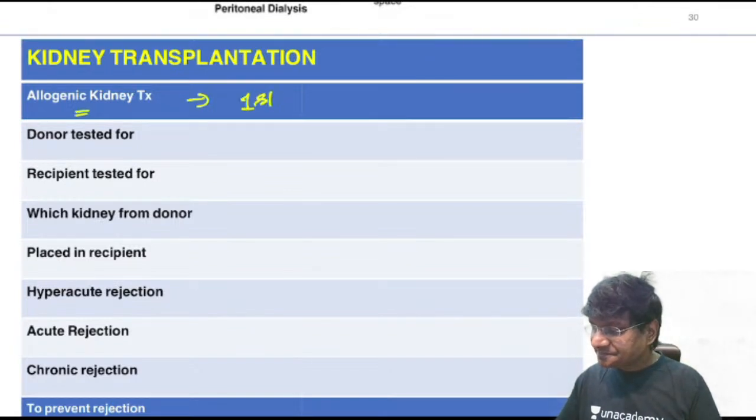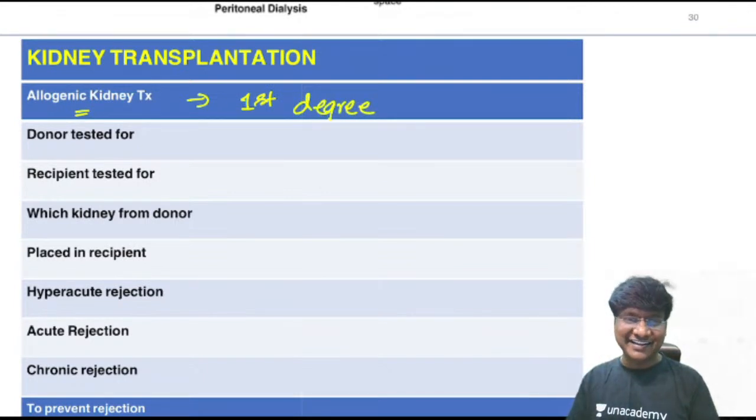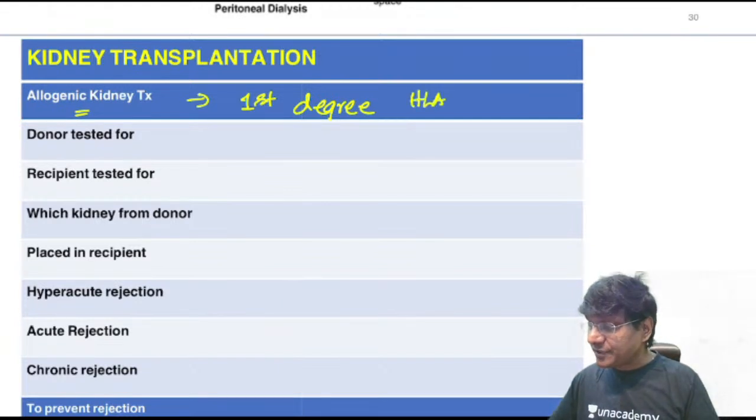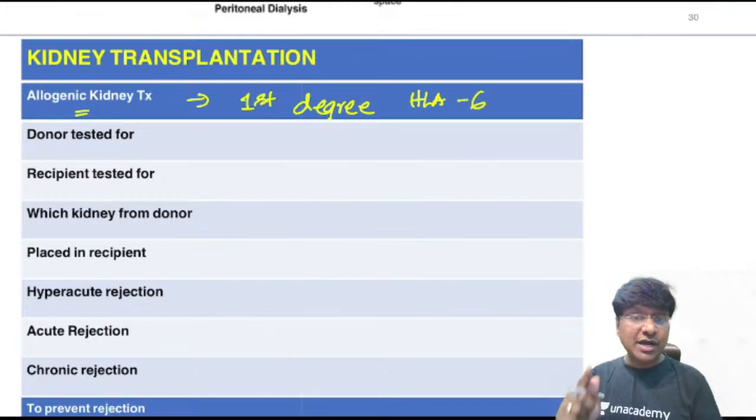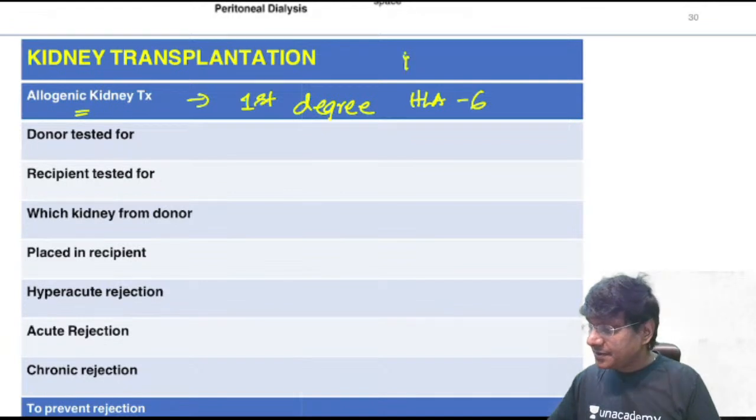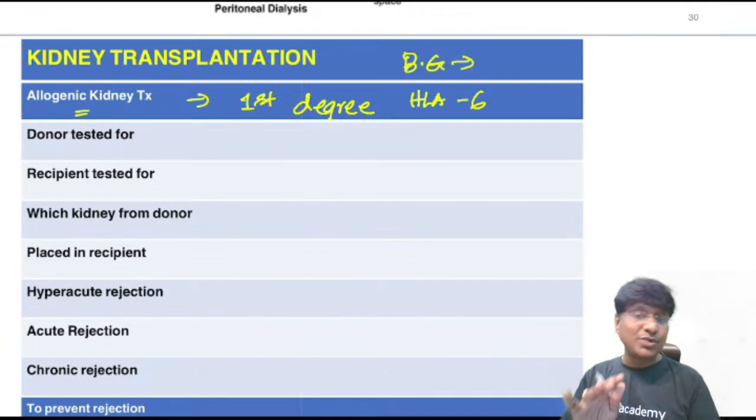That means the kidney should be taken from a first degree relative, and whenever you are doing the kidney transplantation, you have to do HLA matching between the two individuals, for which the gene is located on chromosome 6, and you also have to do blood grouping between the two individuals, and for blood grouping the gene is located on chromosome 9.